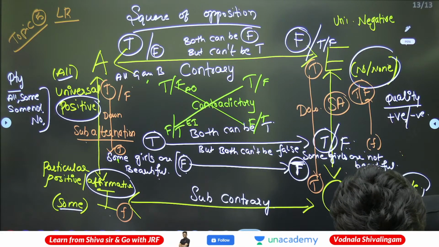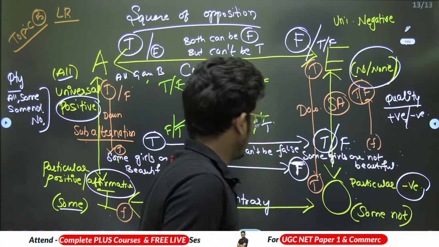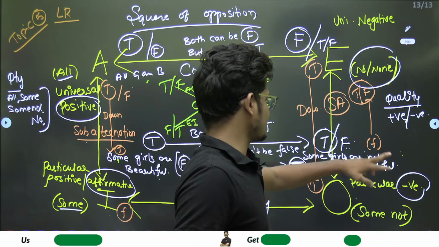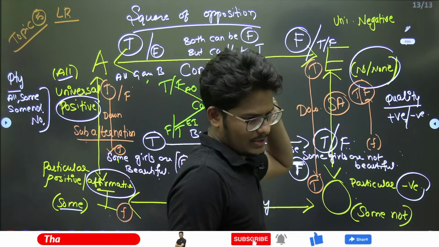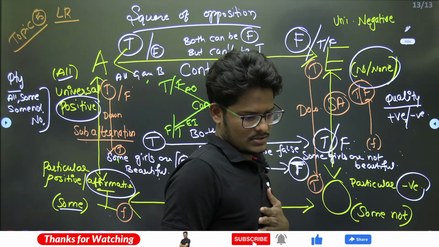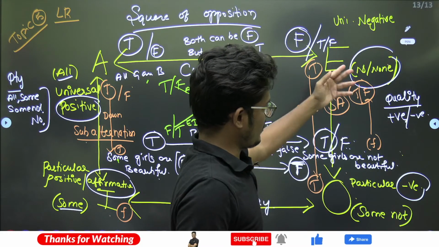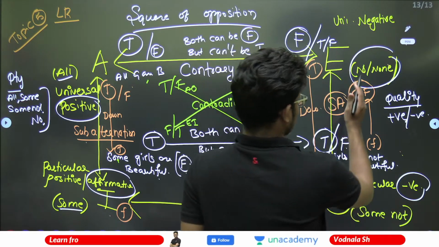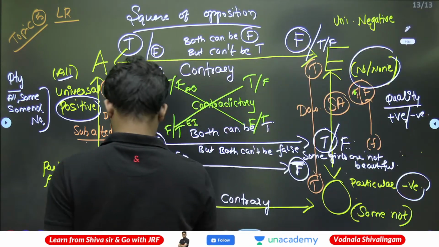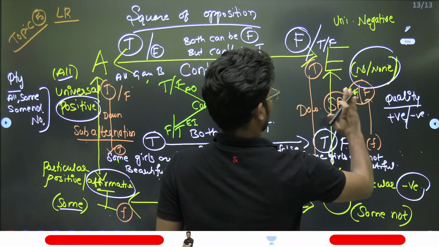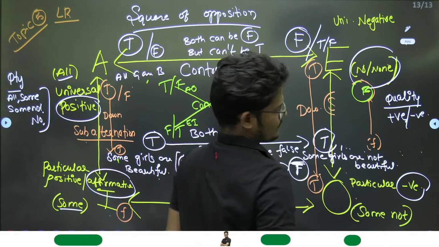In O, "some not", false upward, why is it doubtful? If "some girls are not beautiful" is a false statement, how can I say about the whole? I cannot conclude anything about the whole by looking at the some. Accurately I cannot conclude. So that's why false goes upward. Either it could be false. You can say this is false directly.